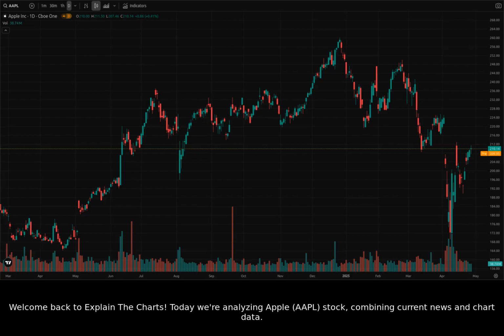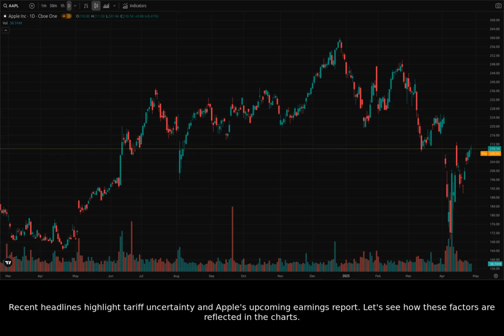Today we're analyzing Apple, AAPL, stock, combining current news and chart data. Recent headlines highlight tariff uncertainty and Apple's upcoming earnings report. Let's see how these factors are reflected in the charts.